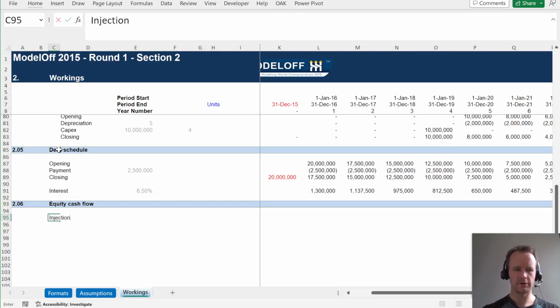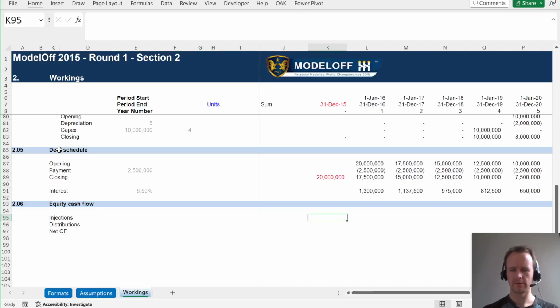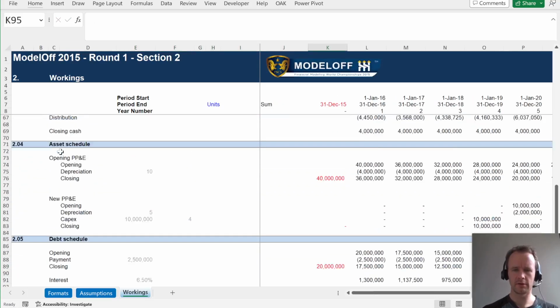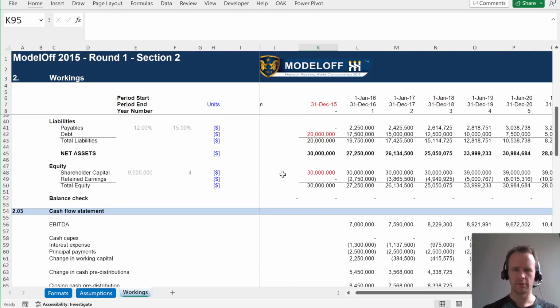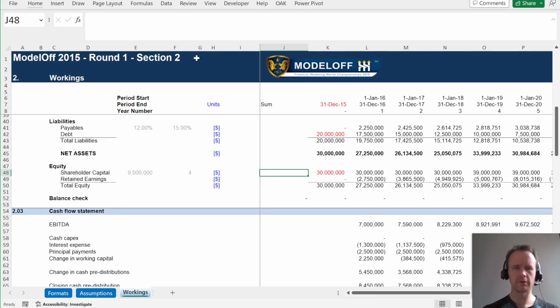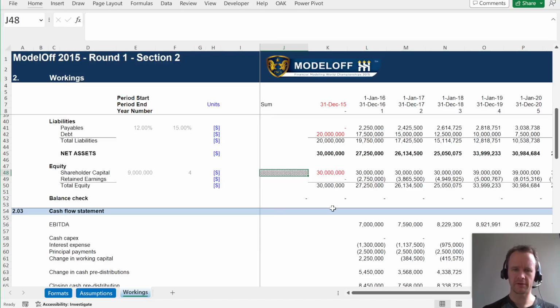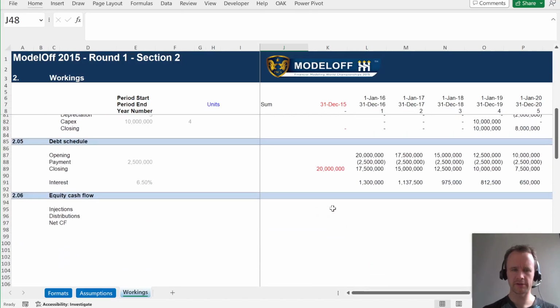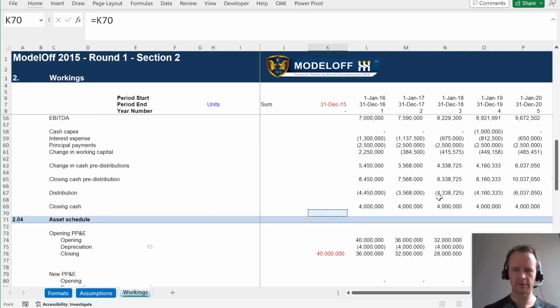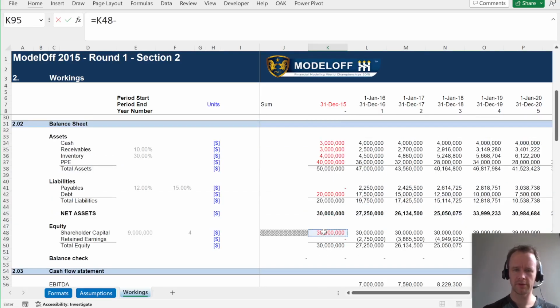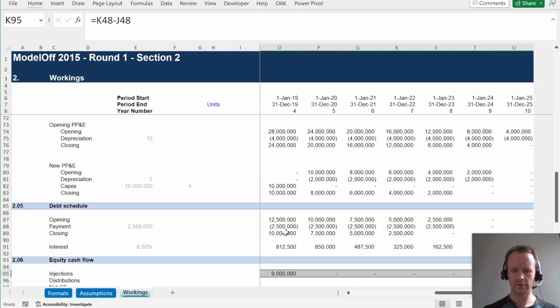So I guess the other thing that we'll naturally want is equity cash flow. So let's say injection, distributions, net CF. So for the injections, I guess I'm going to have to do differences. So I'm just going to do my usual format, this as an empty cell not to be screwed around with. And then I'm basically going to take current period's equity minus previous period's equity to figure out my injections, and the distributions we've already figured out. So then we'll be all set. So this minus this, so inject 30 million and then another 9 million in year 4 and then nothing else.